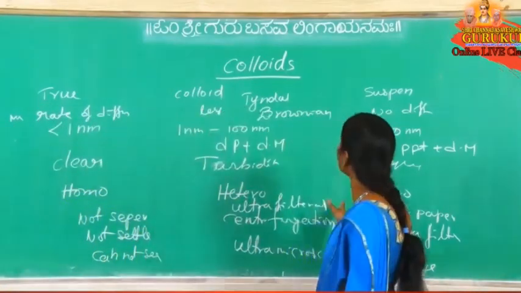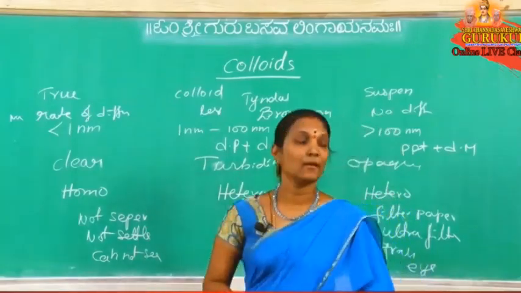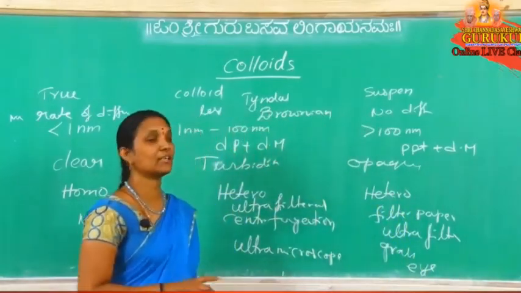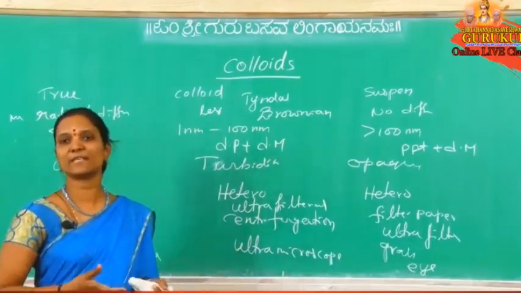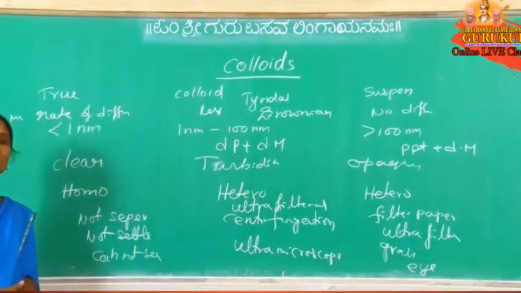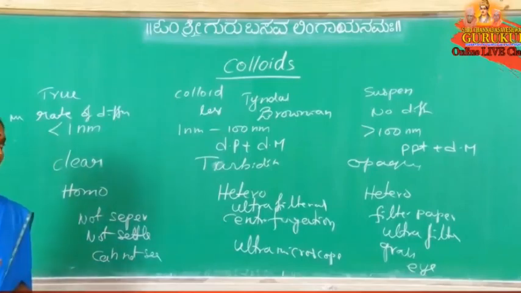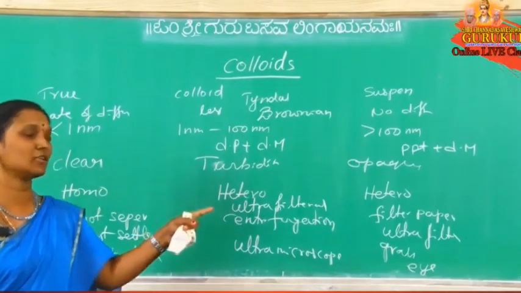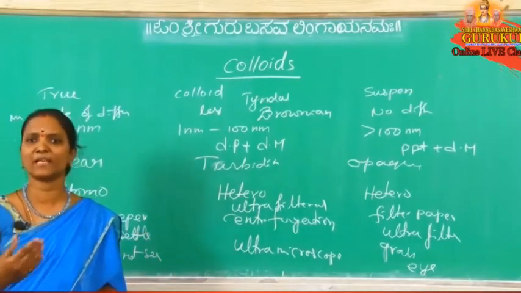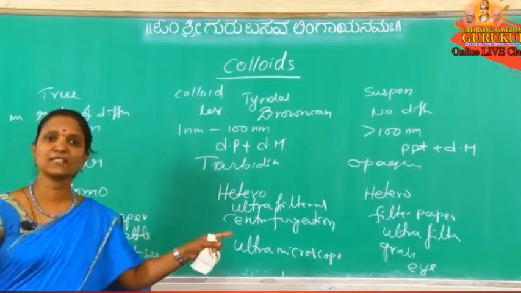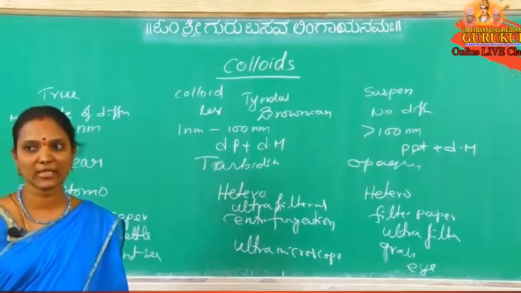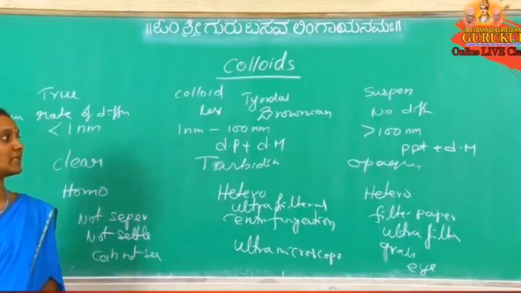And next, what are the characteristics of suspensions? Here the particle size is greater than 100 nanometer, and precipitate plus dispersion medium is taken as a suspension. It is opaque and also heterogeneous. Using filter paper or ultra filter paper, either one, we can separate it, and we can see it with the naked eye. It settles down under gravity, with no Tyndall effect and no Brownian movement in suspension.